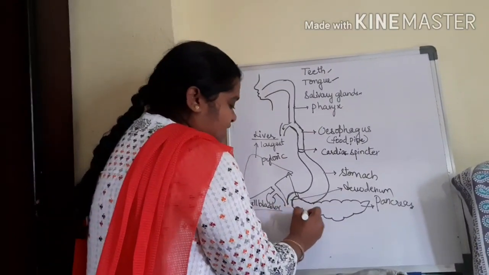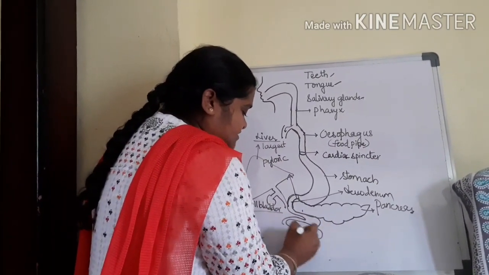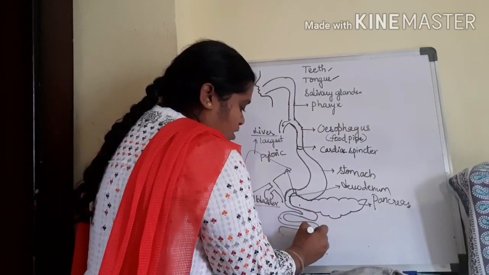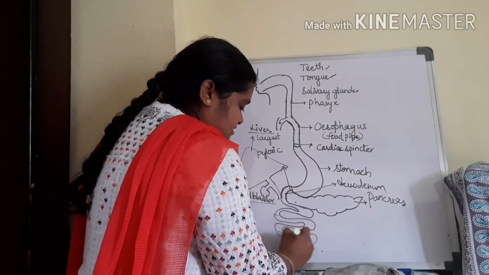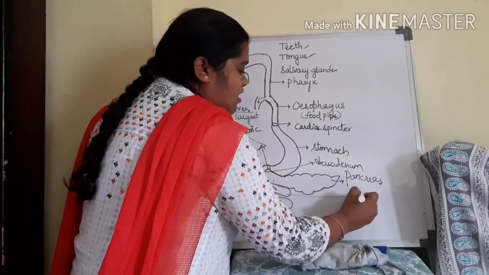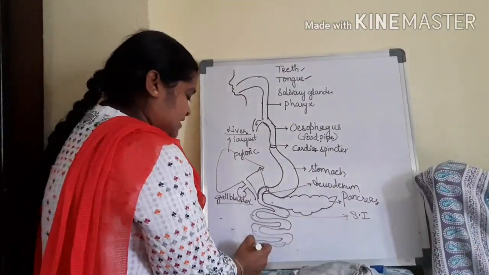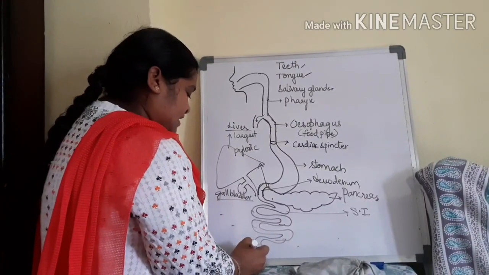And the duodenum continues as a coiled tube-like structure. This is called the small intestine. The small intestine is attached to